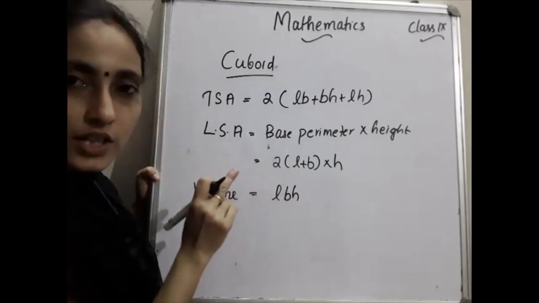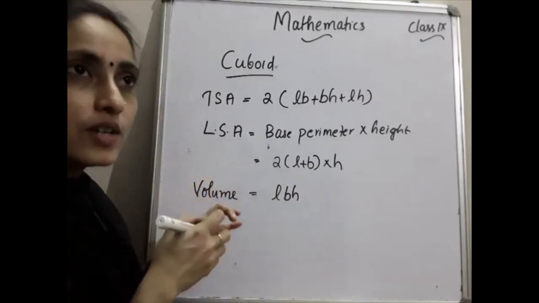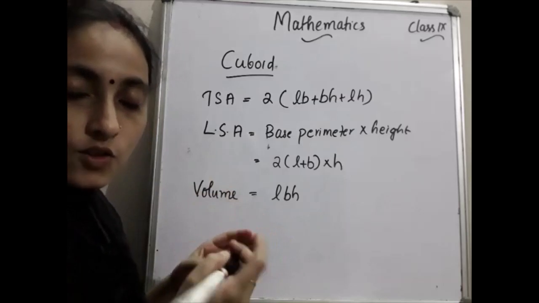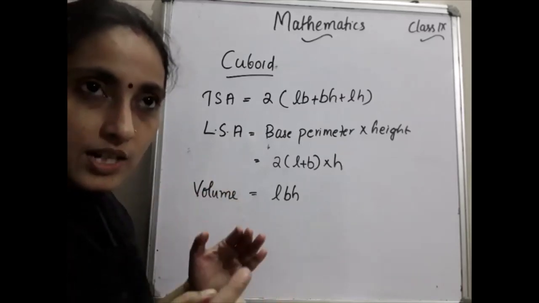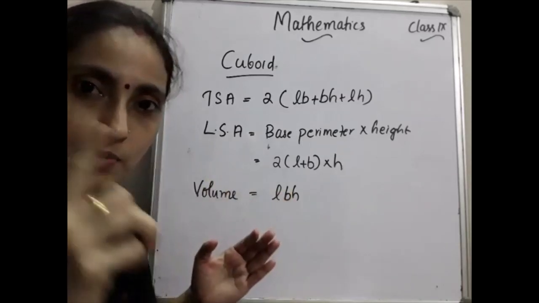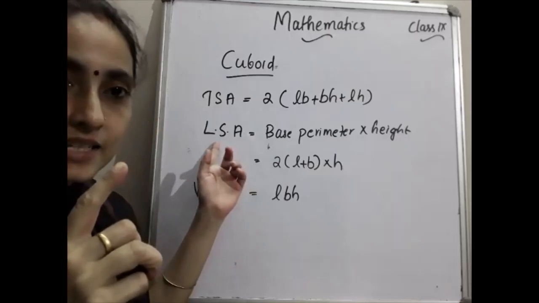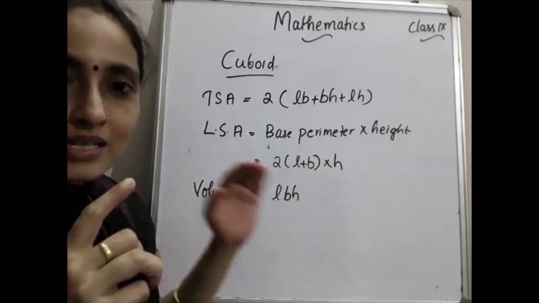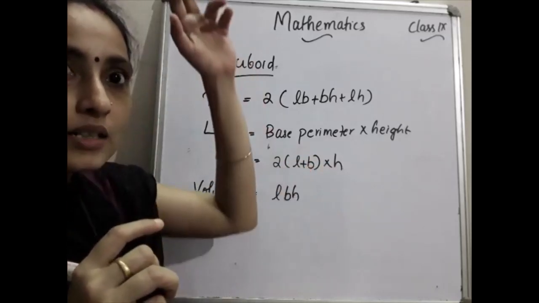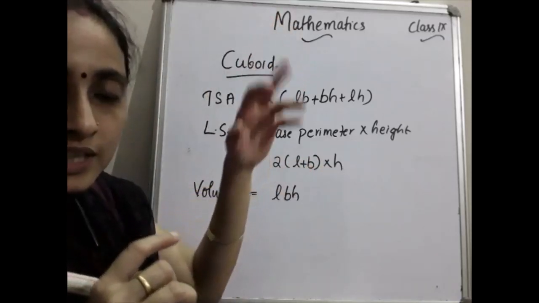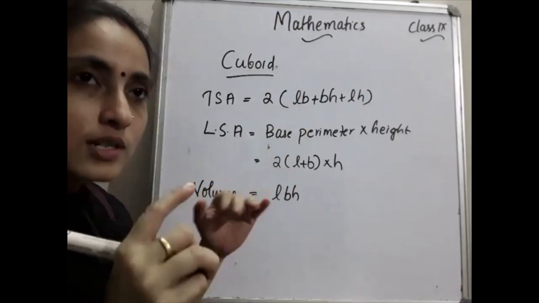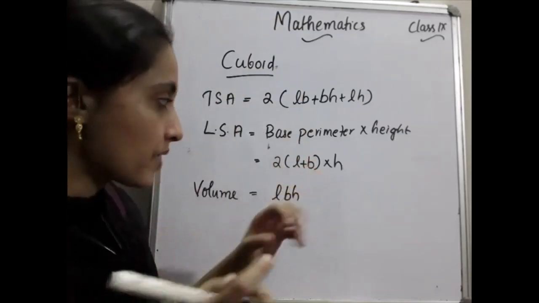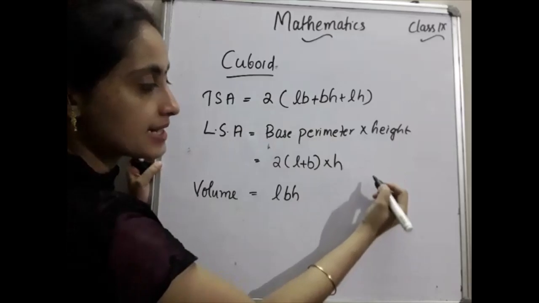Okay. And one more thing you have to keep in your mind, that while we are painting, you have to find the cost like that. In that question, including 4 walls means you have to write LSA itself. That is 2 into L plus B into H is the formula. But including the roof, that is you have to paint the 4 walls and the roof, then you have to add LB also.